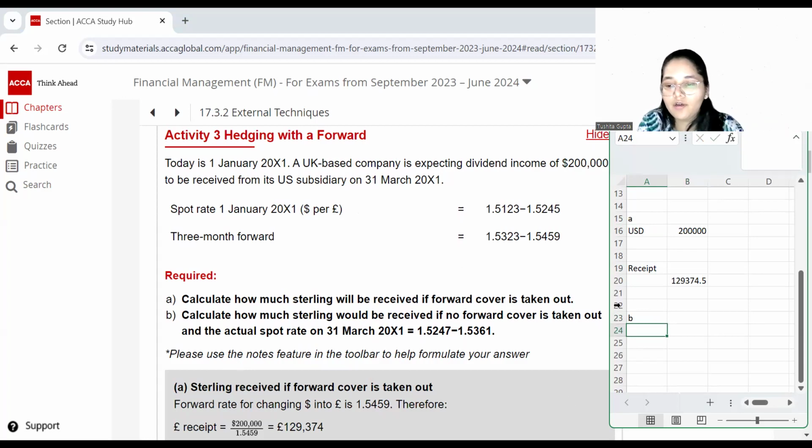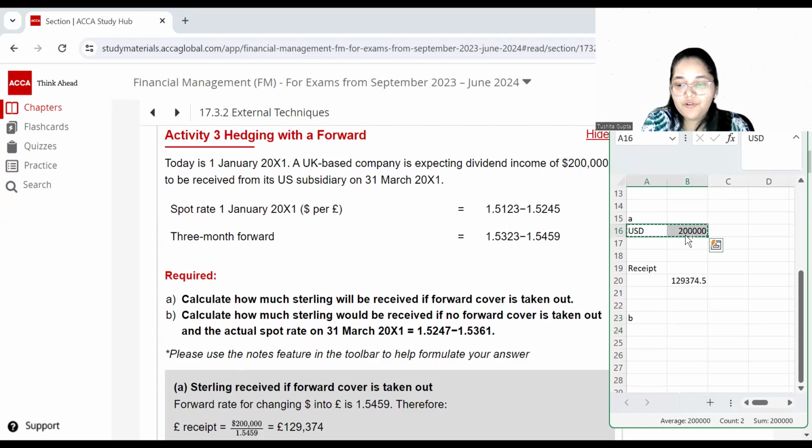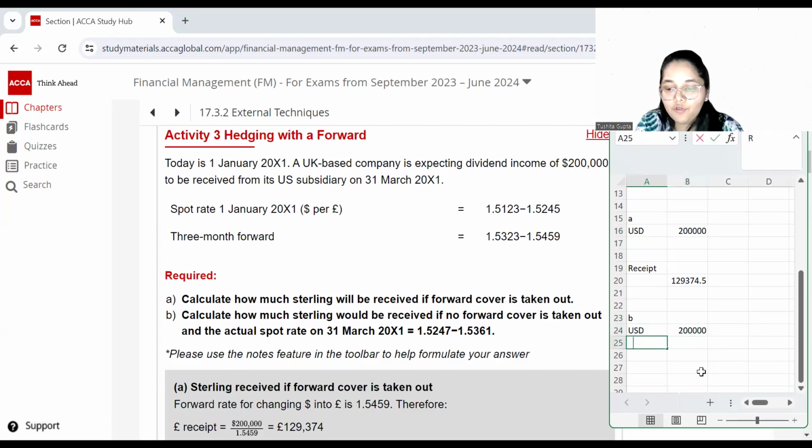So again, over here, your receipt in terms of American dollars is the same. This is your receipt in USD. Now, if you talk about the receipt over here, basically, again, there are two rates which are quoted. Now, like I told you, dealer always takes advantage. So it's going to be the higher rate, which is 1.5361, which the dealer will levy on your transaction. Even if you want to do it with both of the rates, that also is fine.